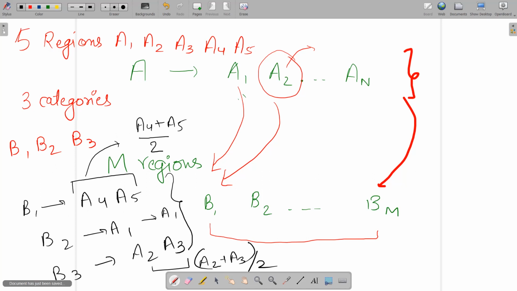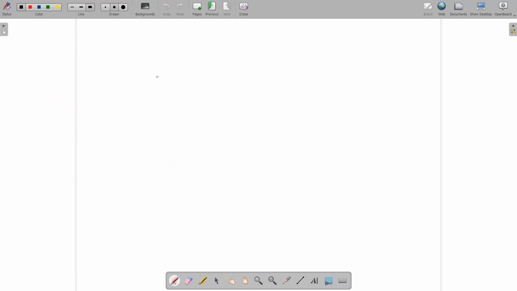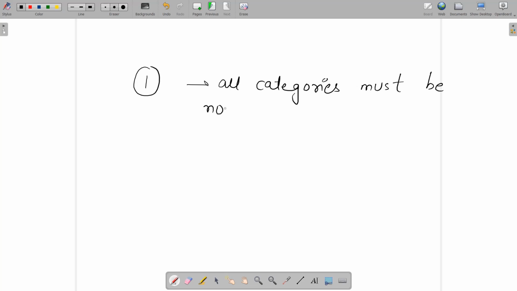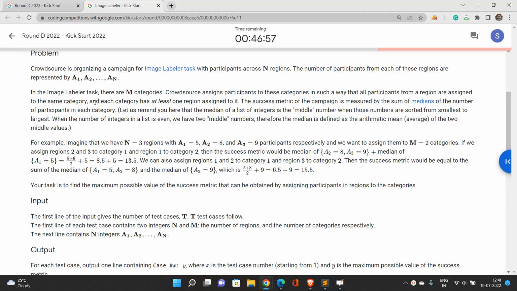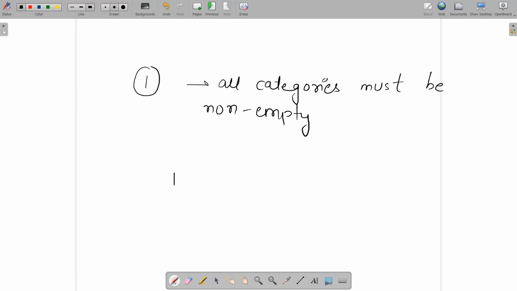So the very first question is, how do we perform the division? How do we assign the regions into the suitable categories? One more thing I need to add is all categories must be non-empty. According to the problem statement, each category has at least one region assigned to it. So how do we perform the optimal division?